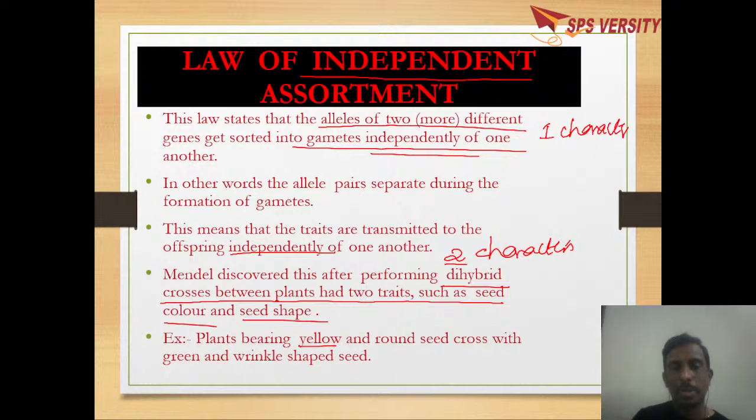Yellow is the dominant allele and green is recessive. Round shape is the dominant allele and wrinkled is the recessive allele. So he proposed this law of independent assortment.